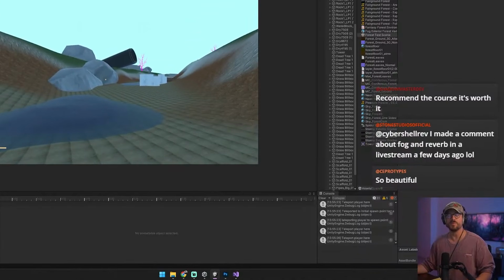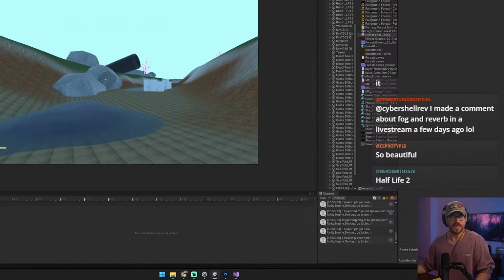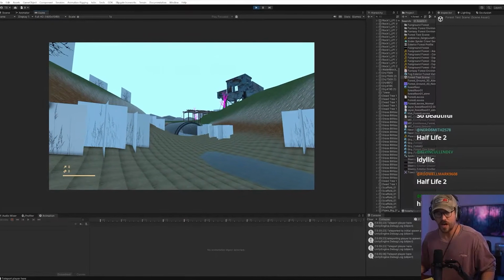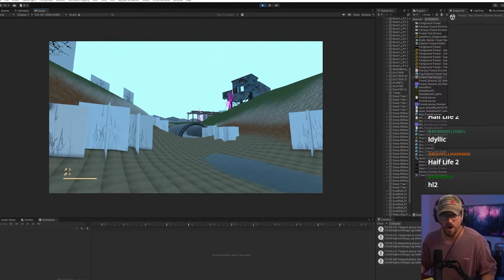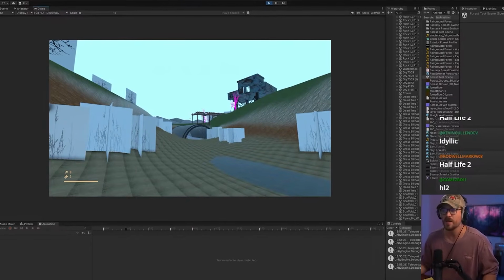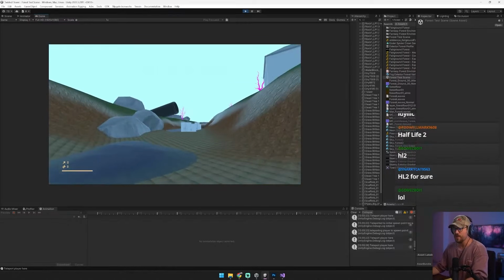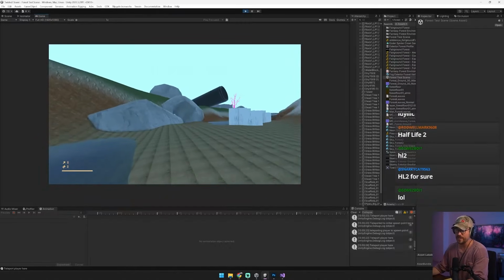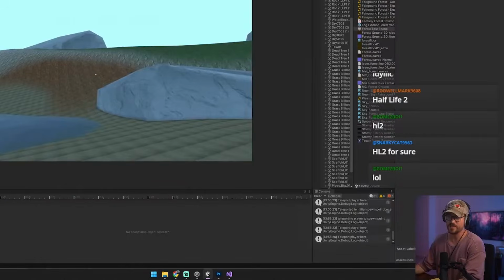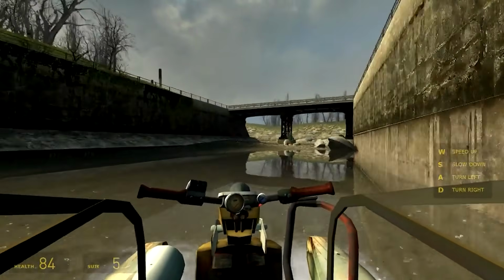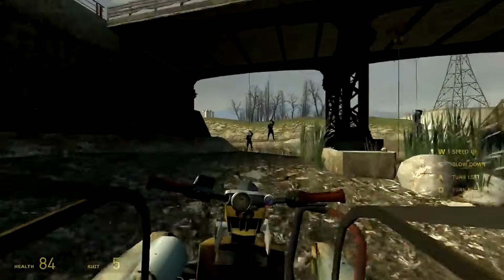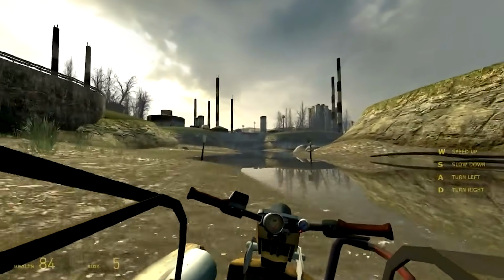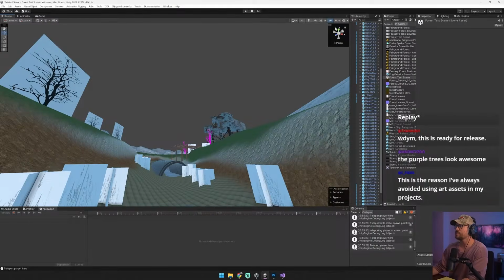So this is what we've got. This is what happens with a lot of games, guys, that use assets. Because they don't have a fundamental understanding of textures and color and lighting and fog and mood and atmosphere, they don't know how to put the assets into a scene and make it look cohesive, unique, and do it inexpensively. Half-Life 2, the boat scene. We're gonna replicate that using assets. Is it gonna look like Half-Life? Heck no. Is it gonna look like an indie game? Yes. Is it gonna look unique? Yes.